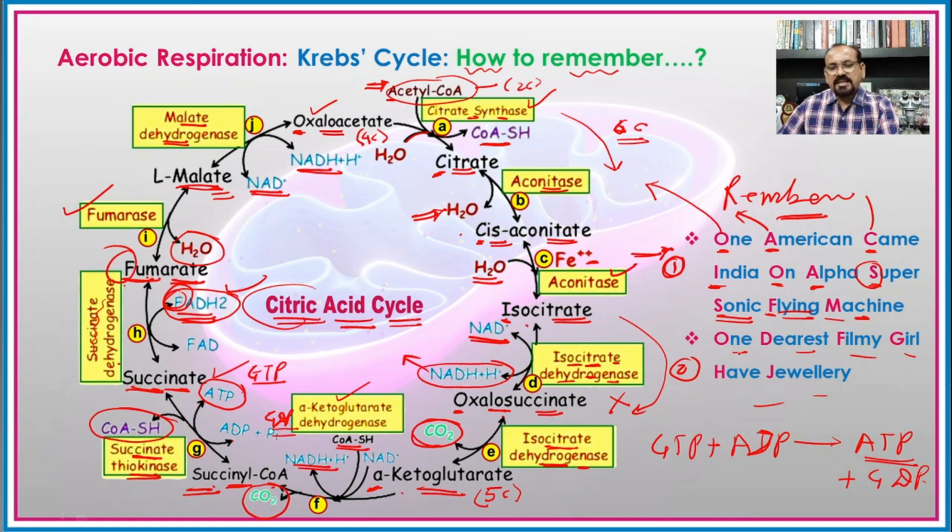So this is the mnemonic for the reactions, where it will be applicable.